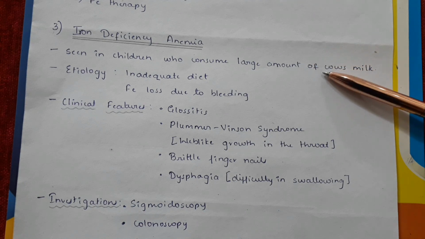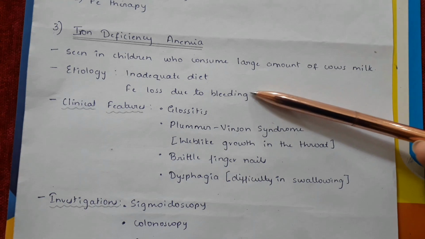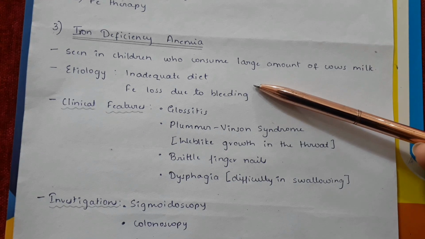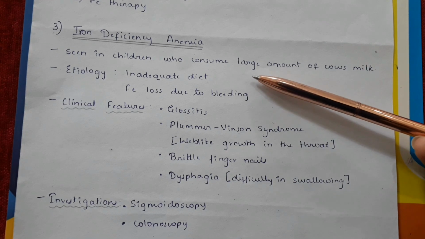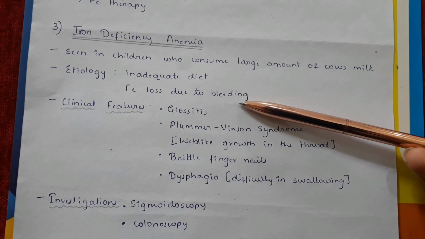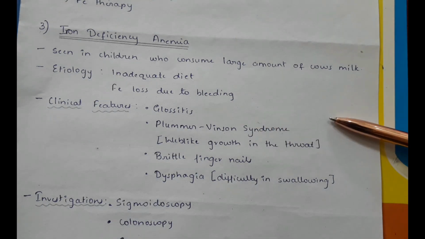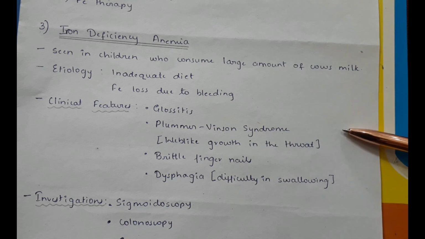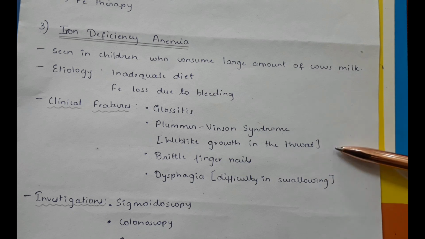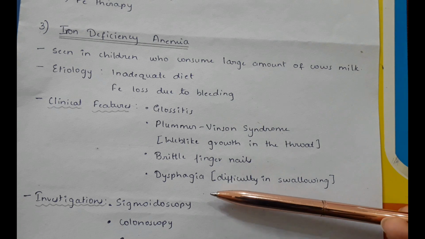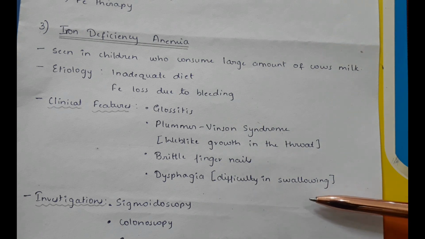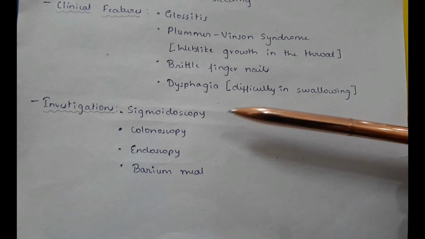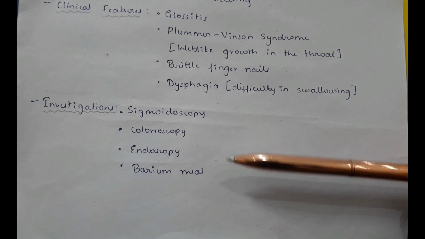The third type is iron deficiency anemia. This is seen in children who consume large amount of cow's milk. Cause or etiology of iron deficiency anemia includes inadequate diet, iron loss due to bleeding. Clinical features includes glossitis, Plummer-Vinson syndrome, where you see web-like growth in the throat, brittle fingernails, dysphagia, which means difficulty in swallowing. Investigations include sigmoidoscopy, colonoscopy, endoscopy, and barium meal.